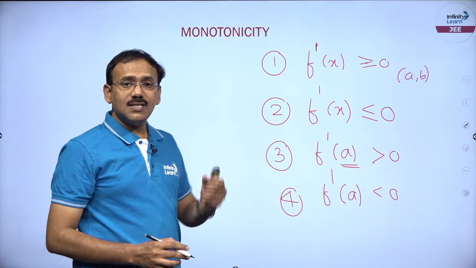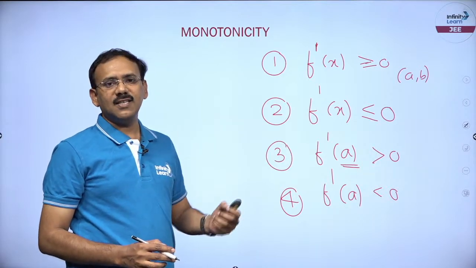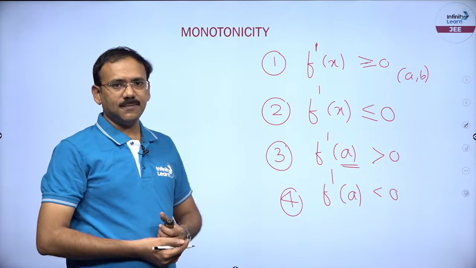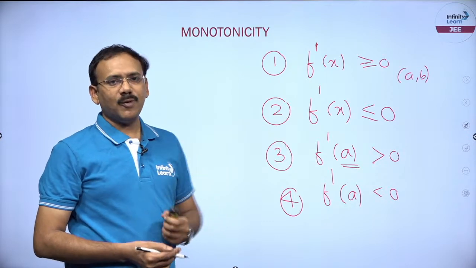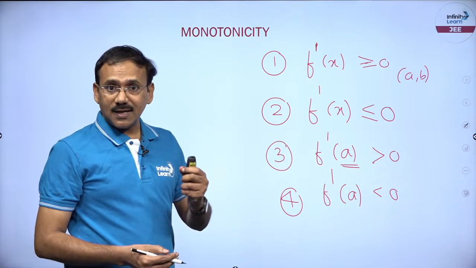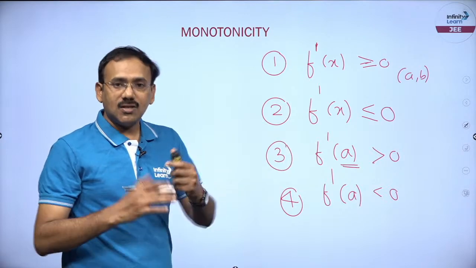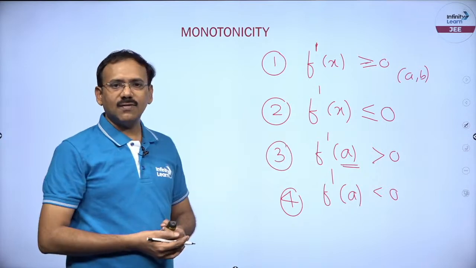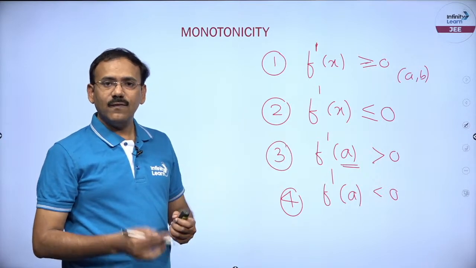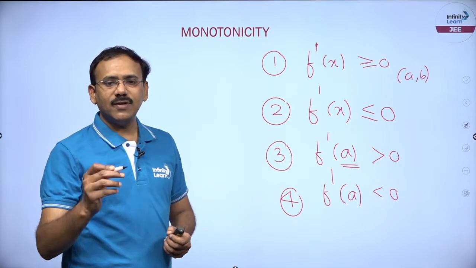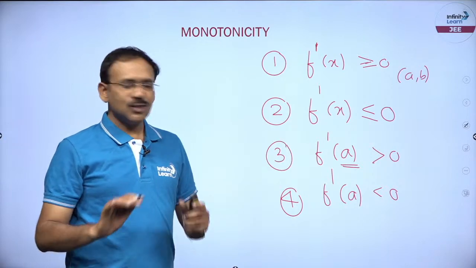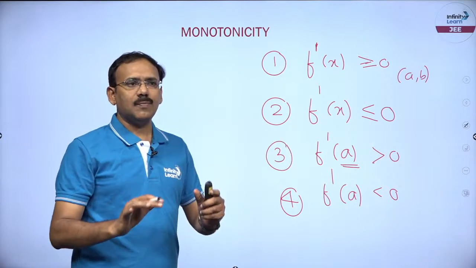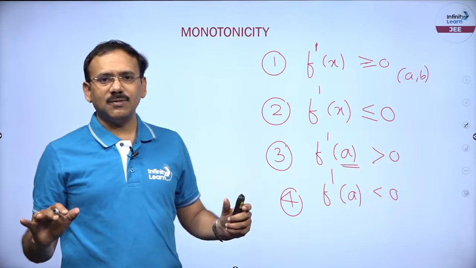If the function is either increasing or decreasing, we can say it is monotonic. Now there is another important point: suppose a function is not differentiable at a point, can't we talk about the monotonic nature of the function? Yes, we can, just by observing the graph, that's it. So with these 4 or 5 points we can enter the problems, friends.